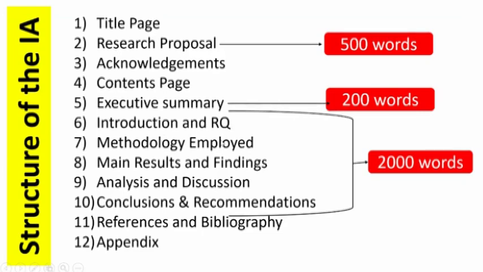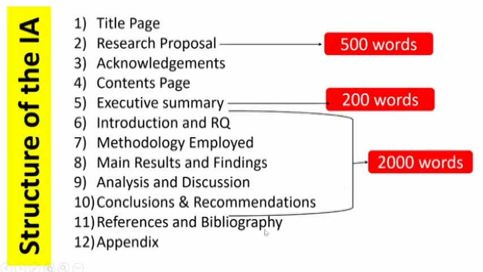Now the structure. The whole structure of your IA looks something like this. Start with the title page, also called the cover page. Research proposal, 500 words. Acknowledgement, contents page. Executive summary, 200 words. Introduction, methodology employed, main results and findings, analysis and discussion, conclusions and recommendations. This body, from introduction to recommendations, or what you call the written report, is 2000 words.